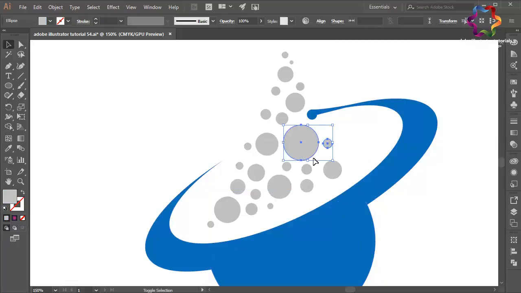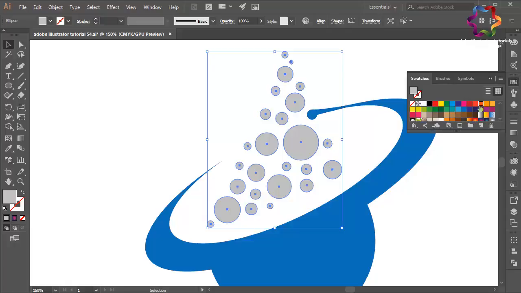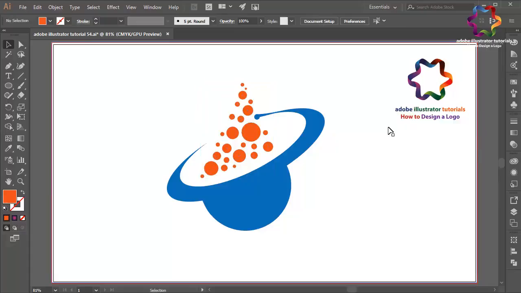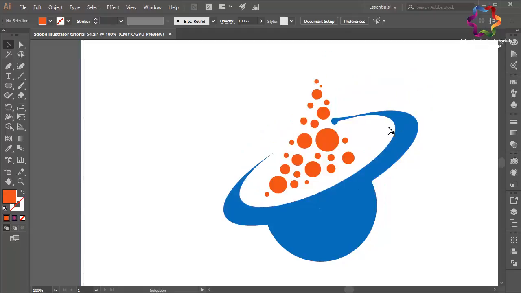And I will select all these circles. Okay, and right click, select group, and now change the circle objects using orange color. Okay, like this, and zoom out. Okay, I think that looks good. Okay guys, this is the basic of how to create a flat design using a water drop shape.